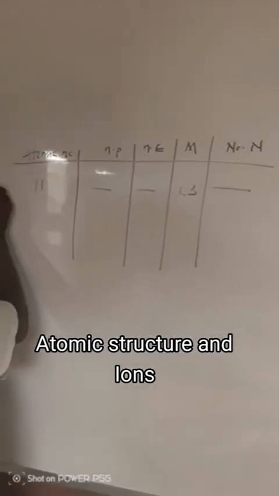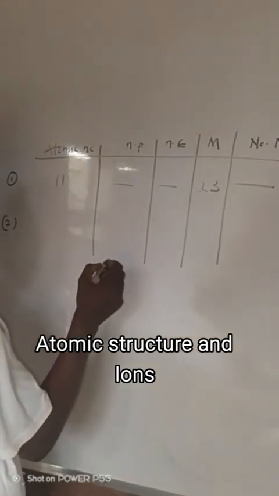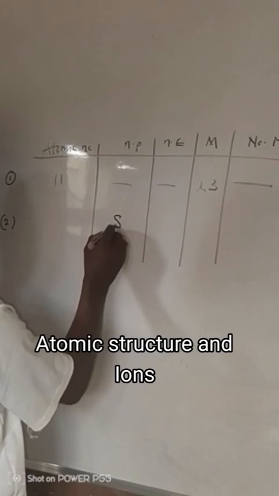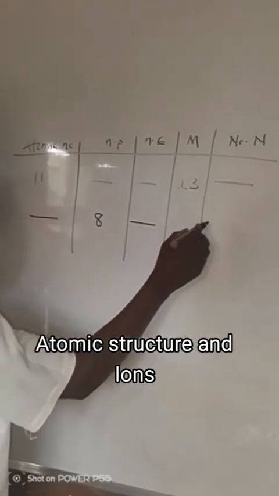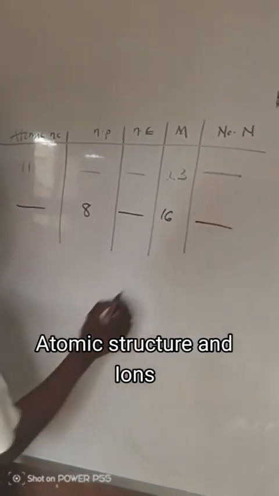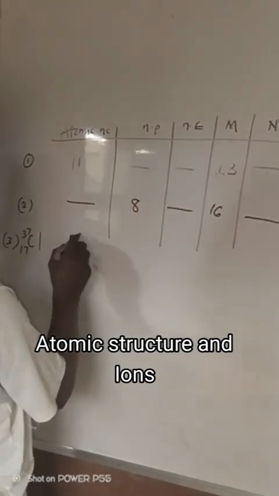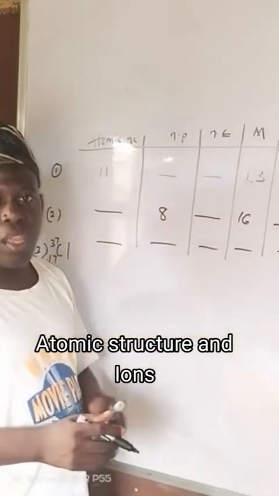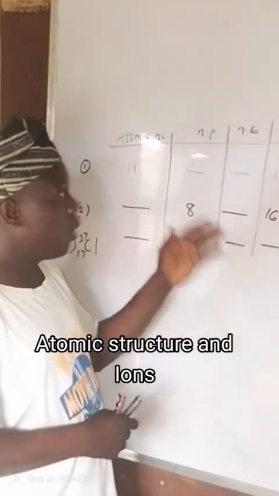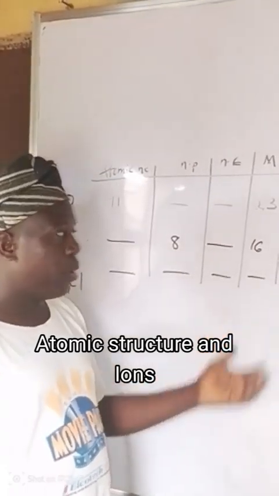Let's make this one first question. Second question, let's assume we are given here 8, dash, and the third one, dash. Once I solve this question, it means that you will be able to solve any question based on atomic structure.